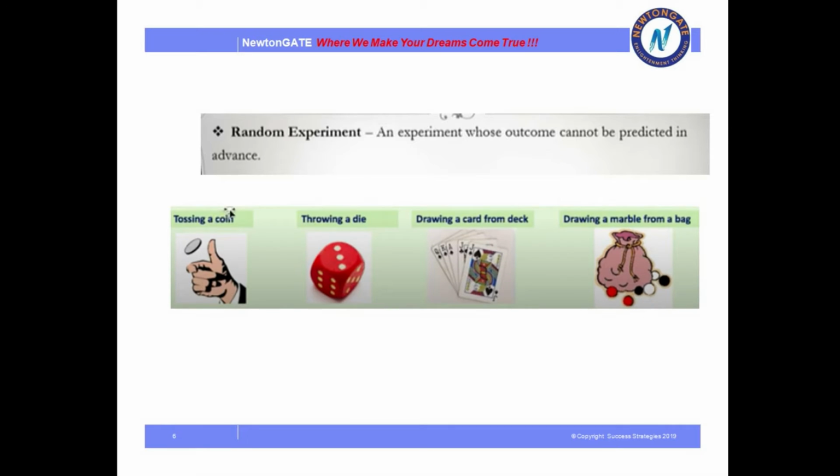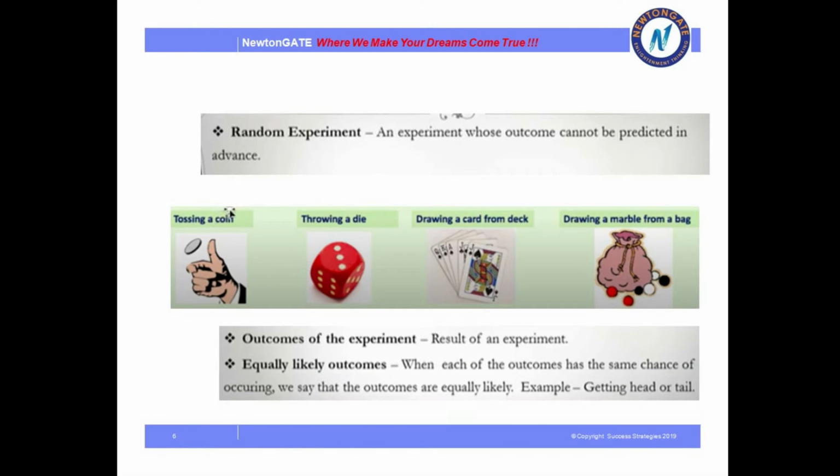Here with some examples we have shown you the different types of random experiment that can be taken. So next is the outcomes. Now after the experiment has been done, obviously you will be expecting some result out of it. So the result of any kind of experiment is called its outcome.